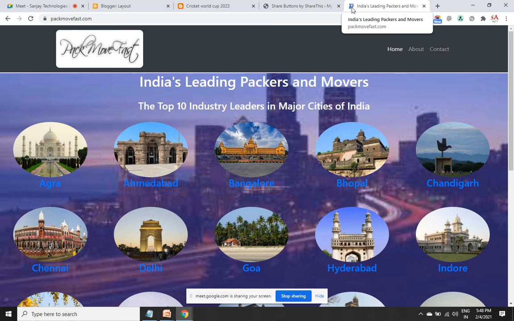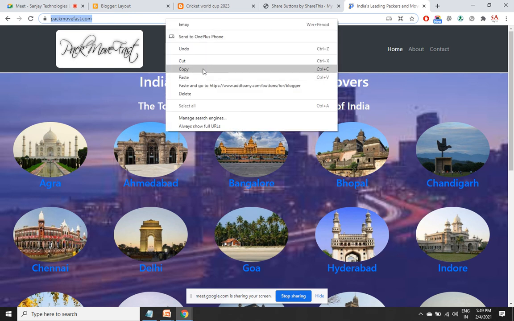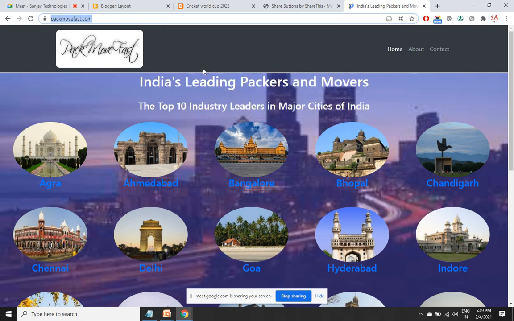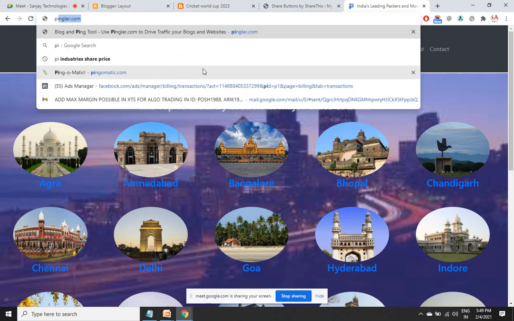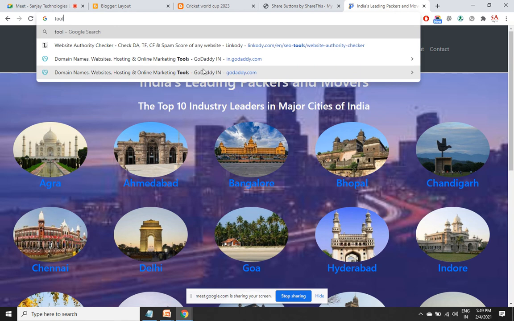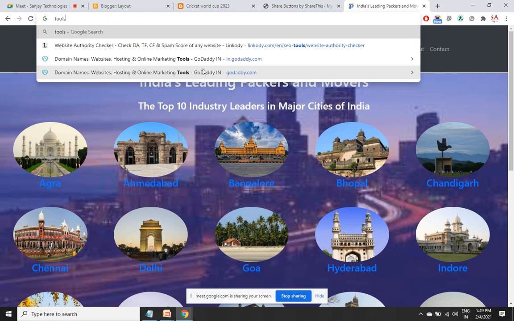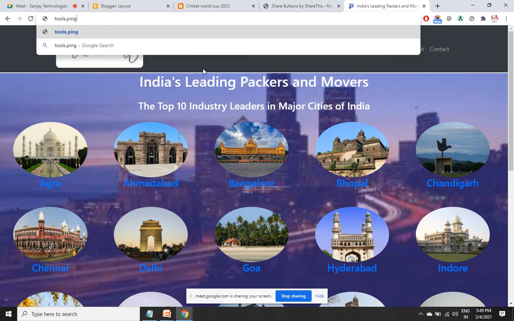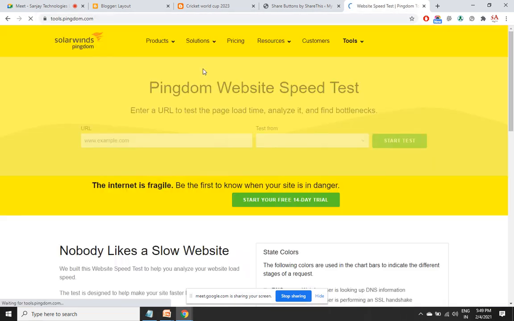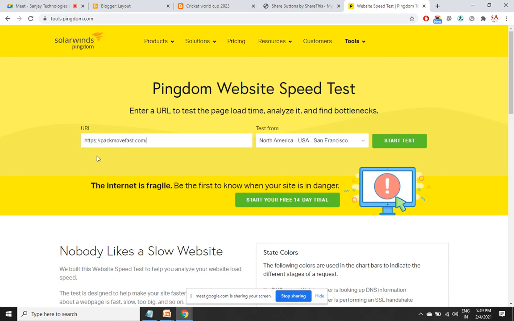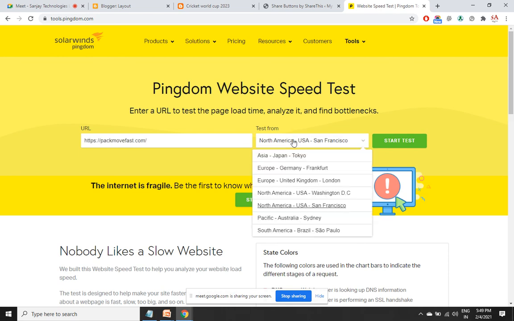By this way, you are actually checking your internet speed, not your web page speed. In order to check the web page speed, you need to make use of tools like Pingdom and GTmetrix. Google will get the data from the Pingdom tool. So it's better that we check the speed of the site in the same tool where Google is getting the data from. Tools.pingdom.com. You have to check from different locations. At least 4 to 5 locations you need to check and take the average of it.